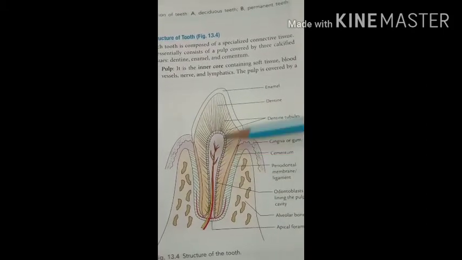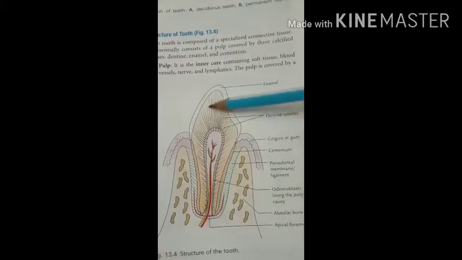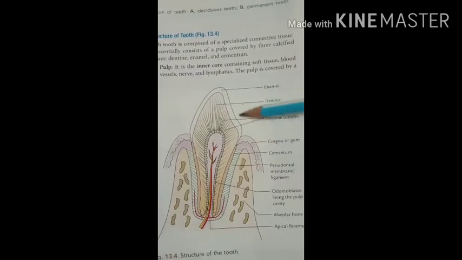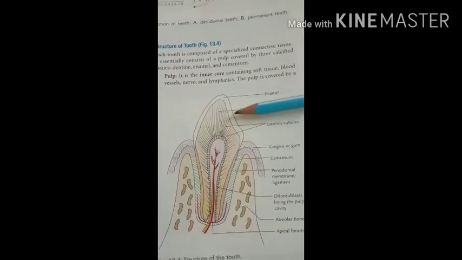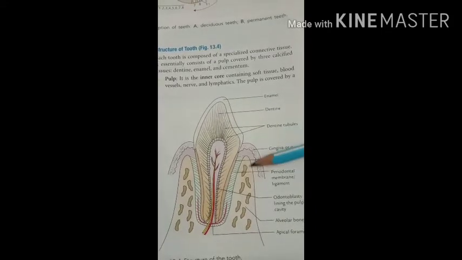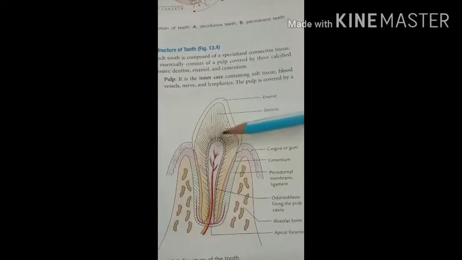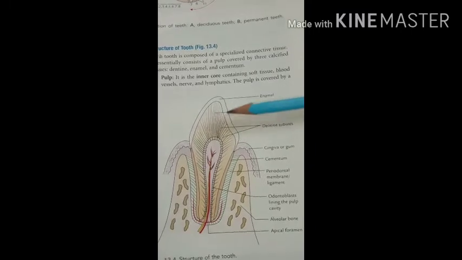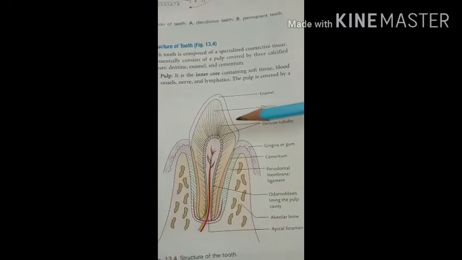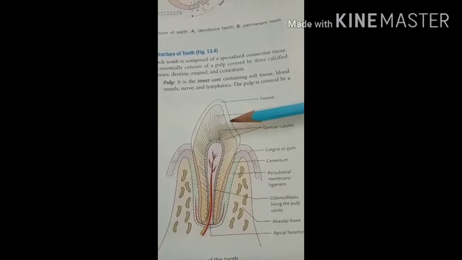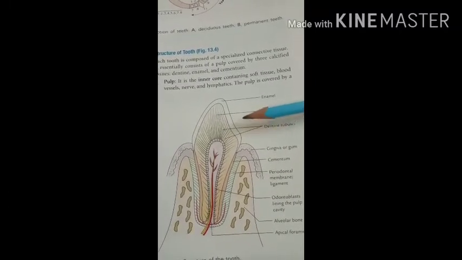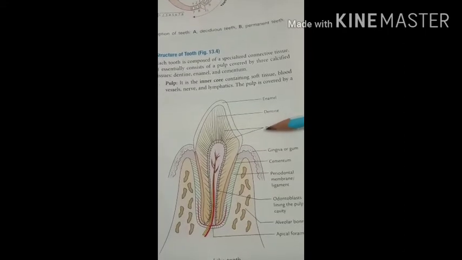Then the second layer is the dentin, this one. Dentin resembles bone, but it is harder and without lacunae like the bone. In bone, many lacunae are present, but in dentin, though it is hard like bone, there is no lacuna.